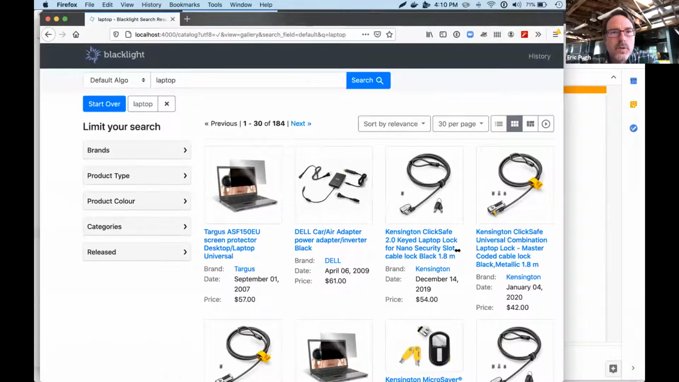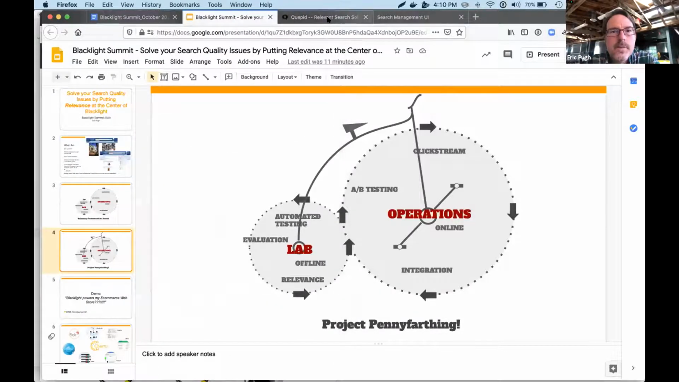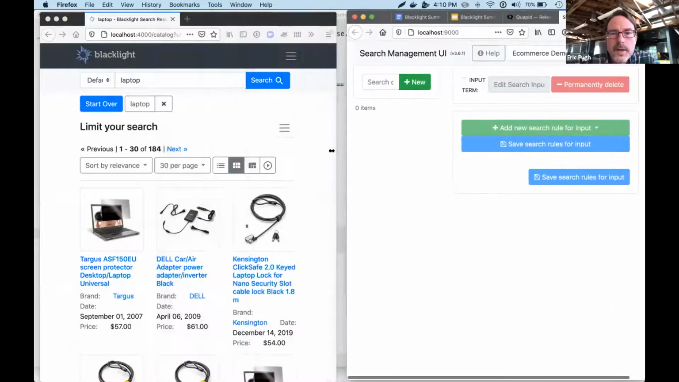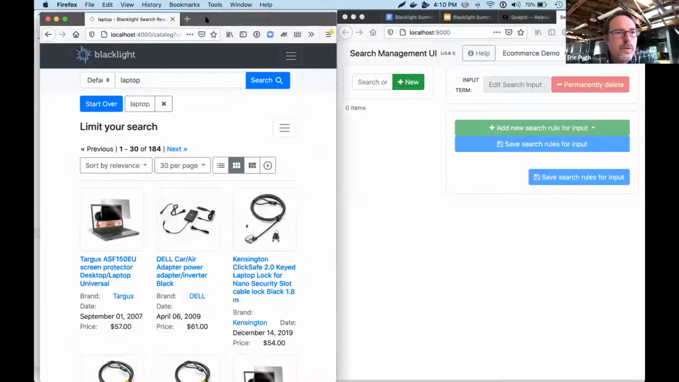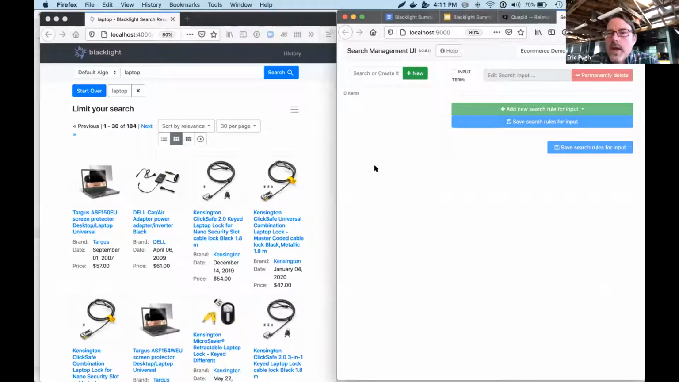So let's see if we can do a little bit of improvement. Let me see if I can play with my tabs here. I'm going to show you a web interface called SMUI, the Search Management UI. It is a powerful tool that didn't really exist in the open source world, but has existed with commercial search engines like Endeca and others for many years, that allows you to do what we call active search management.